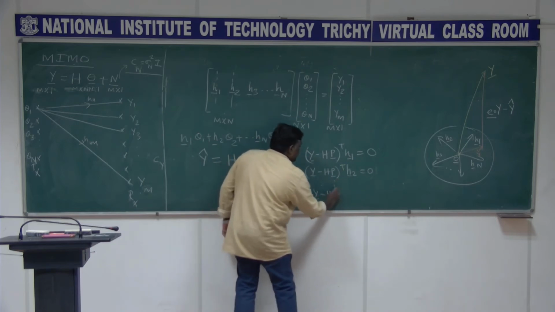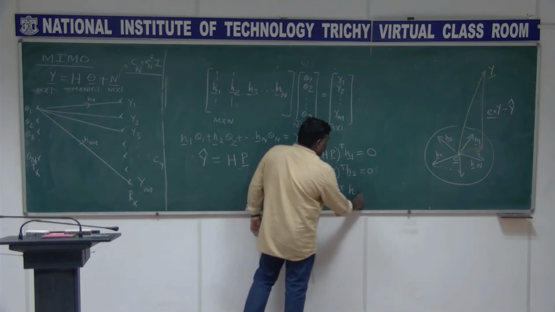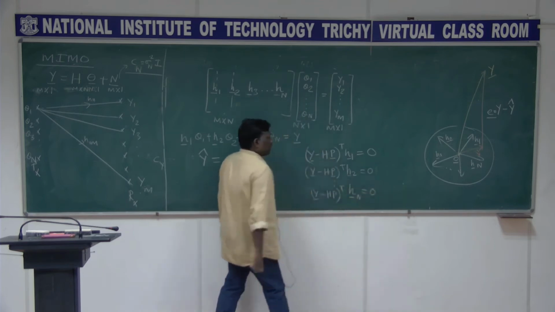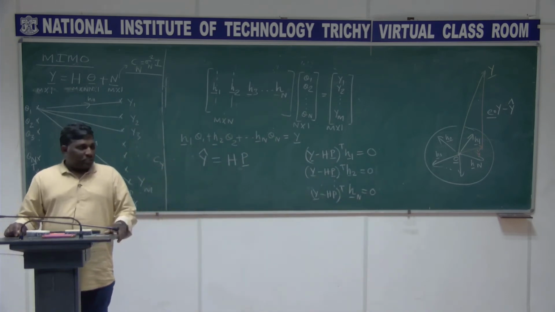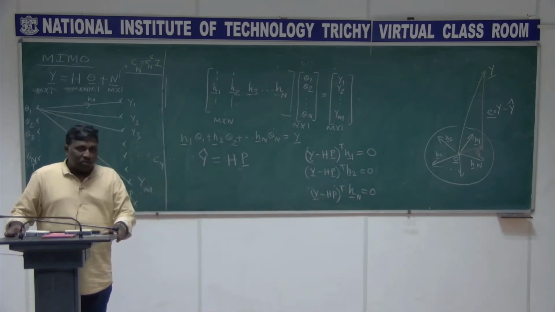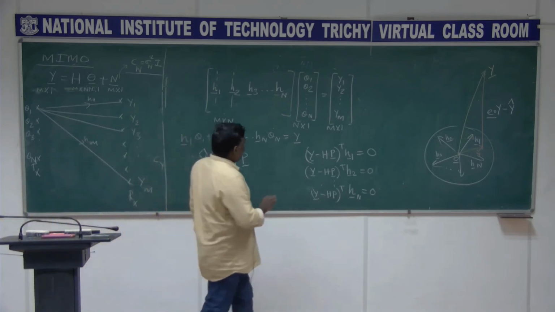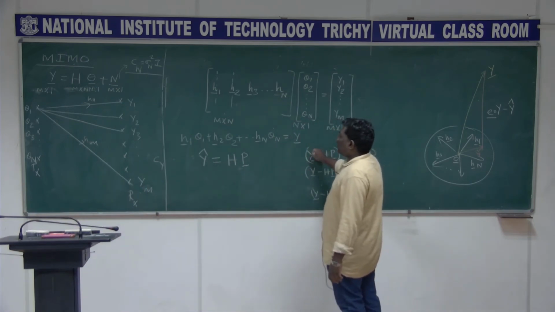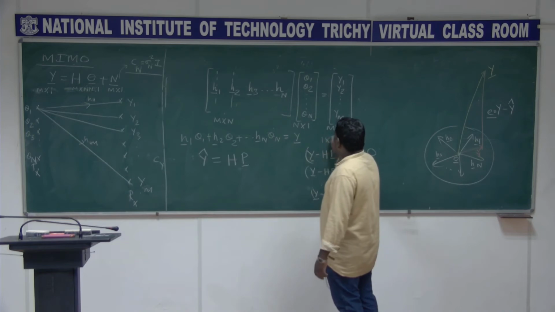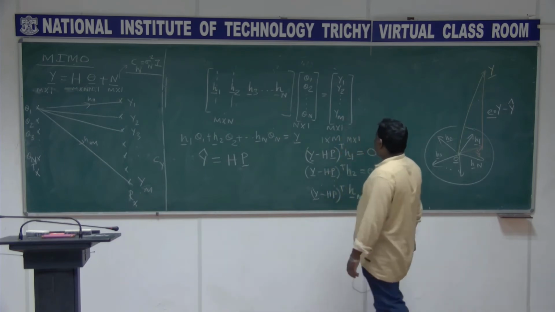Y minus HP is perpendicular to Hn, all the vectors I am considering, right? So we have n equations here, and I want to combine them in matrix form. So what is the size? We will see. This is 1 cross m now, because this was m cross 1 and we have taken the transpose, and H1 is m cross 1, so this all becomes a scalar, right?